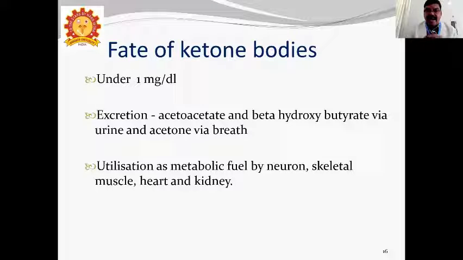That's why in diabetic ketoacidosis, DKA, there is Kussmaul breathing, which is excess breathing. It is also called acetotic breathing, where the breath has a ketone smell.